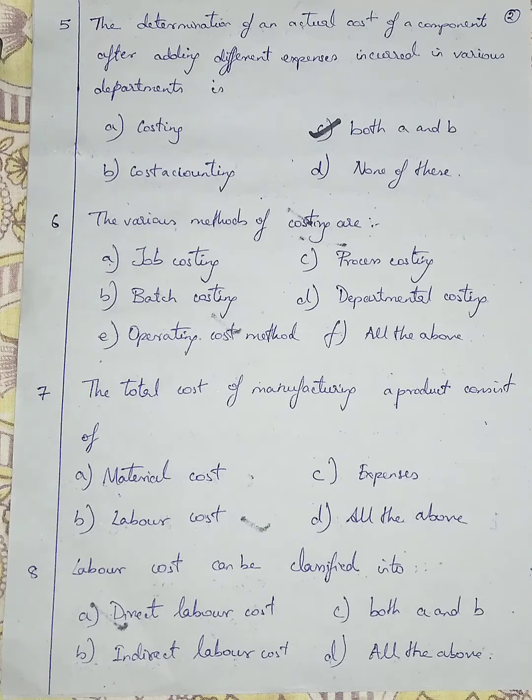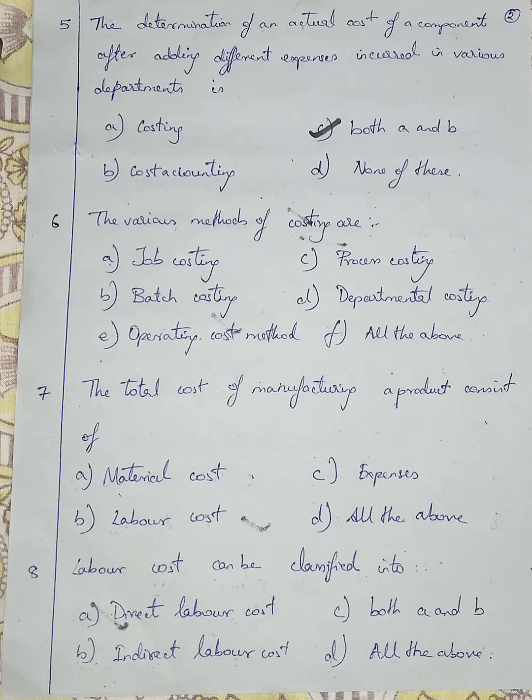Departmental costing: there will be various departments in creating a cost, such as the administrative department, design department, drafting department, arranging department, and raw material distribution department. There will be many departments, and the cost arising in the various departments comes under departmental costing.